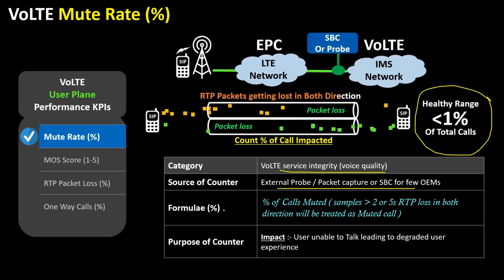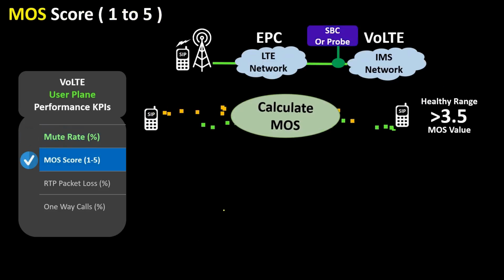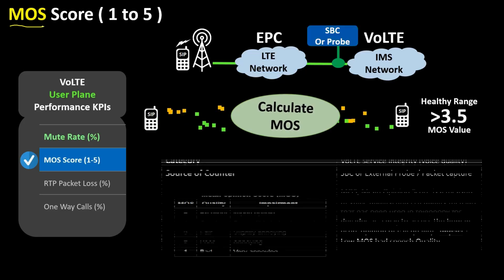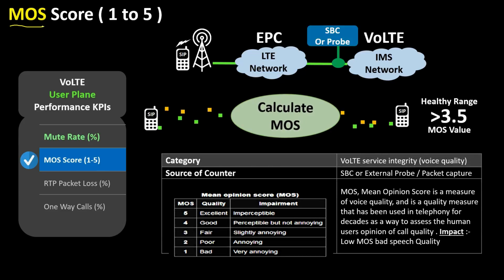The second most important metric is mean opinion score. This is also called as MOS. MOS or mean opinion score is a measure of voice quality. MOS has been used in telephony for decades as a way to assess human user opinion for the call quality. A low MOS score will tell us the speech quality is bad. MOS is expressed in numeric from 1 to 5, 1 being the worst and 5 being the best. MOS is very subjective and it is based on figures that result from what is perceived by the people.